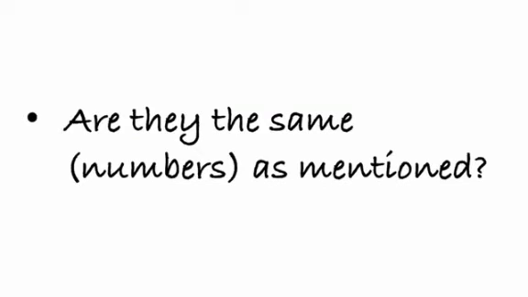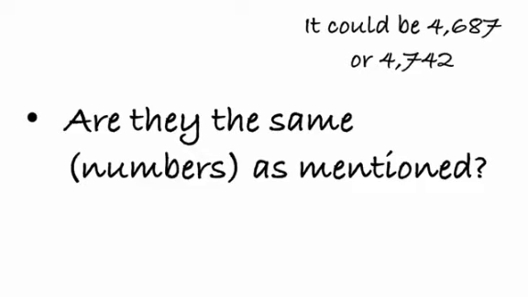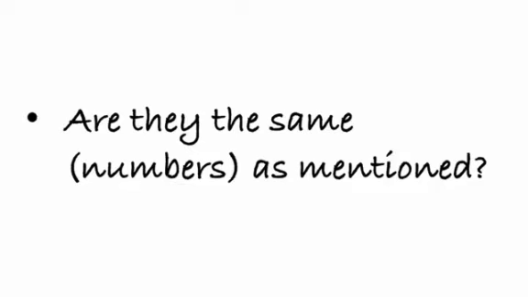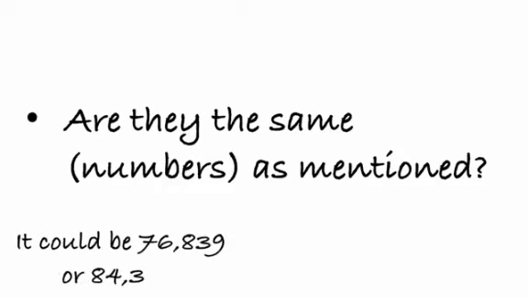What do we understand by this? Are they the same, that is, in numbers as mentioned? See, it's just a news clipping which gives you an approximate value, correct? It's not the exact accurate value that they are pointing at. It could be 4,687 or 4,742 students who have participated in that exhibition. It could be less than 4,000 or more than 4,000. Nobody knows exactly how many people were there.